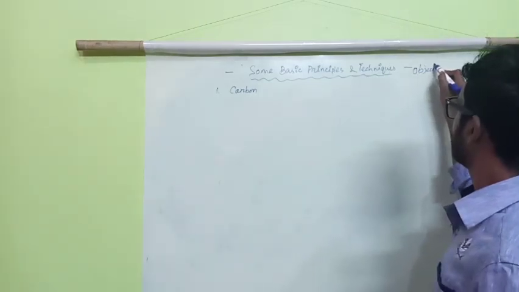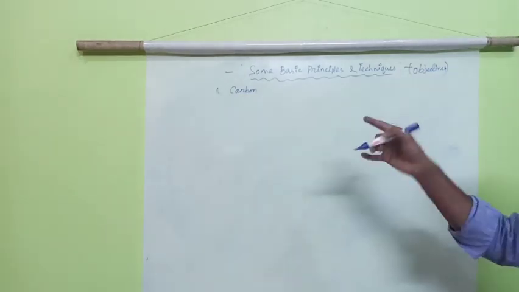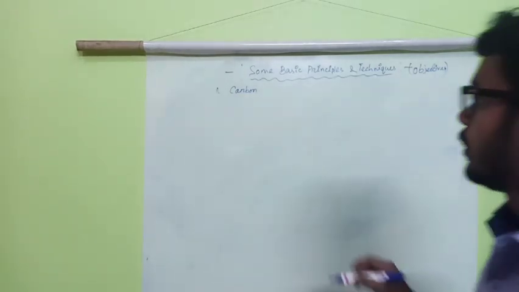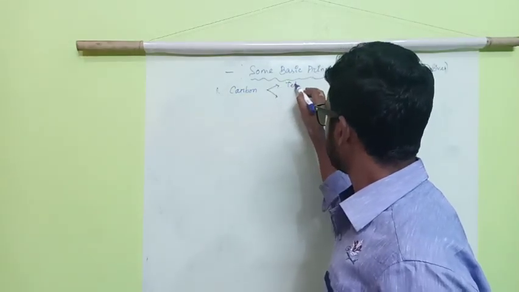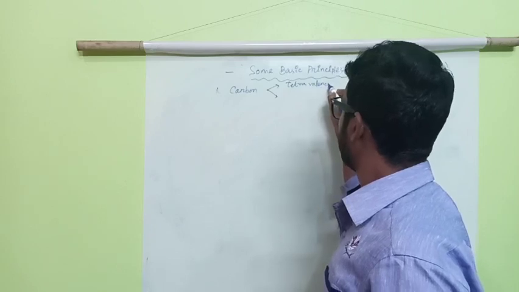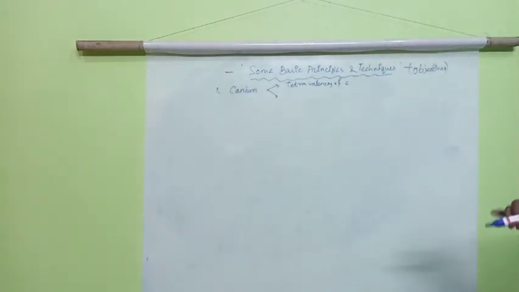Today we will read about the objectives and some introduction. After this chapter you will get to know what carbon is, and not only carbon, you will get to know about the tetravalency of carbon, which you already know, I guess.